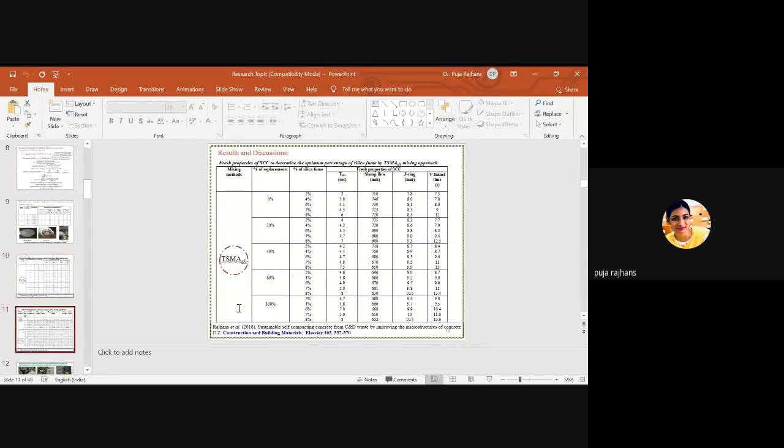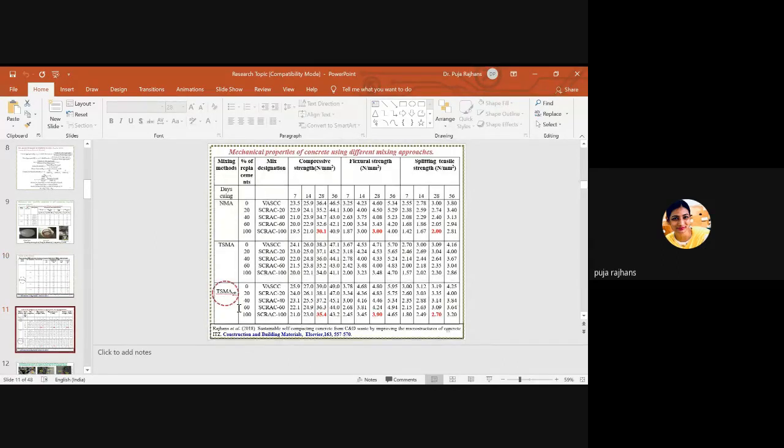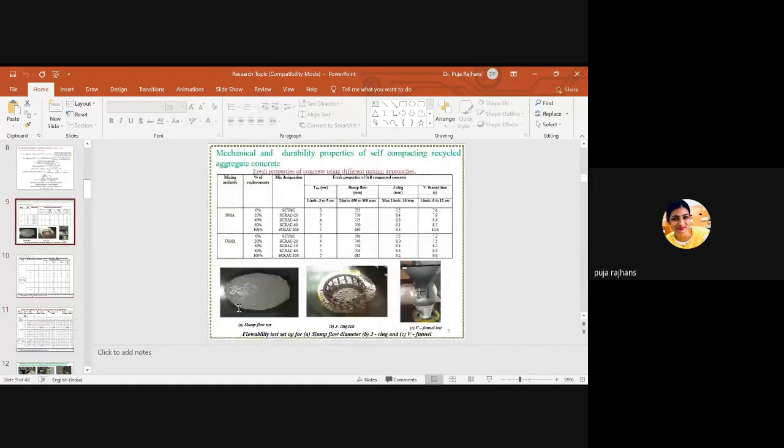So here these are the fresh properties for all the concrete, for all the substitution percentages. Here I just want to tell you the limits. What is the limit for T50 seconds? What is the limit for slump flow? What is the limit for J-ring? And what is the limit for V-funnel? The limitation is given in the code book.